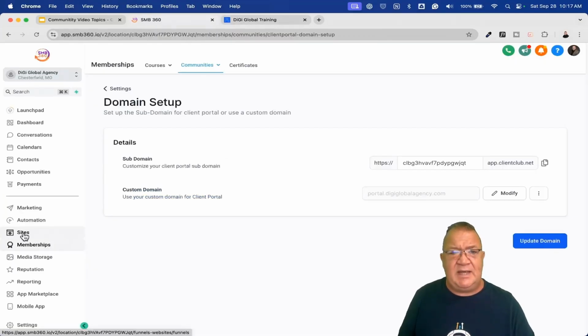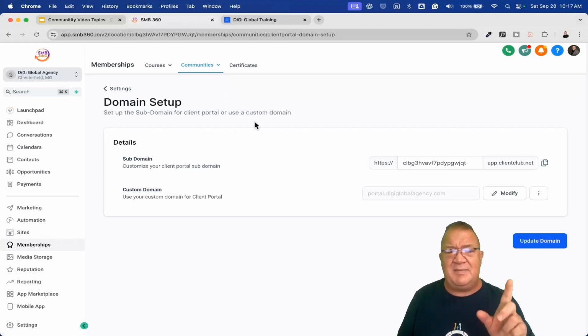So here, if you come in the other area, again, I said there were 2 areas inside of here where you configure things. This is the first area. And again, we're going to come back to groups. I haven't forgotten about that. I'm trying to get just a raw portal setup, configured branding, and things like that first. And then we're going to sit back and work on the inside.